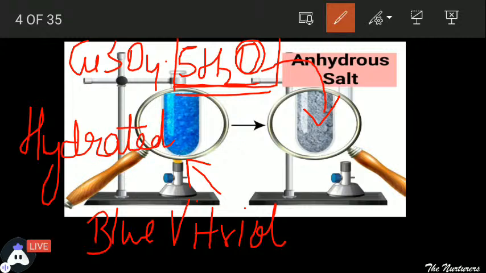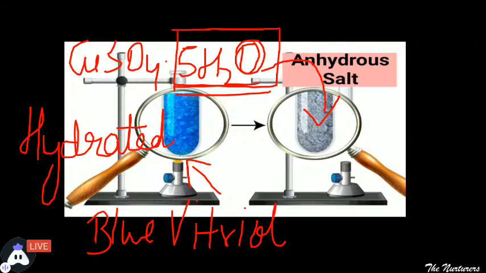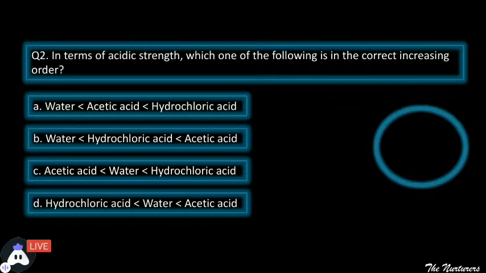So basically this is one of the most important example. What is the color of blue vitriol? What is the color of copper sulfate? So that is obvious. You need to tell that it is blue in color. The next one. These type of questions are again important, as you can see it on the screen, which just checks out how clear you are in your concepts.